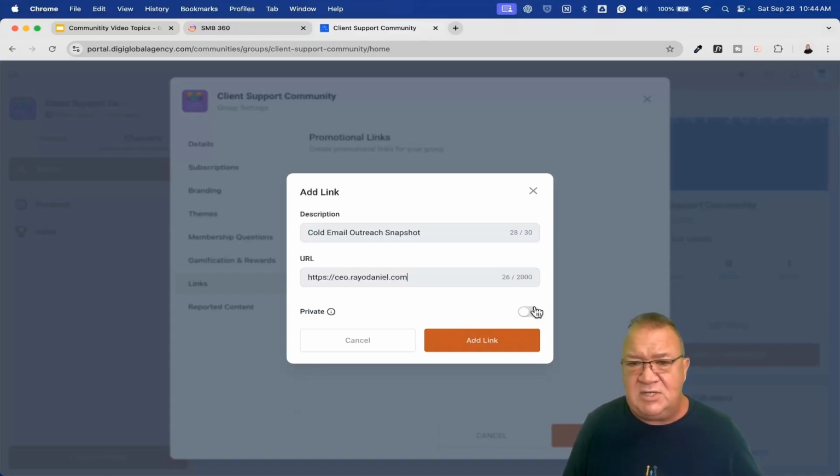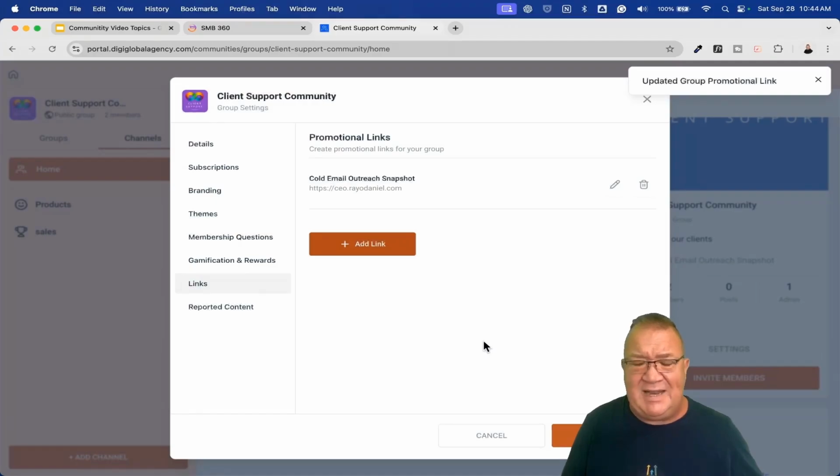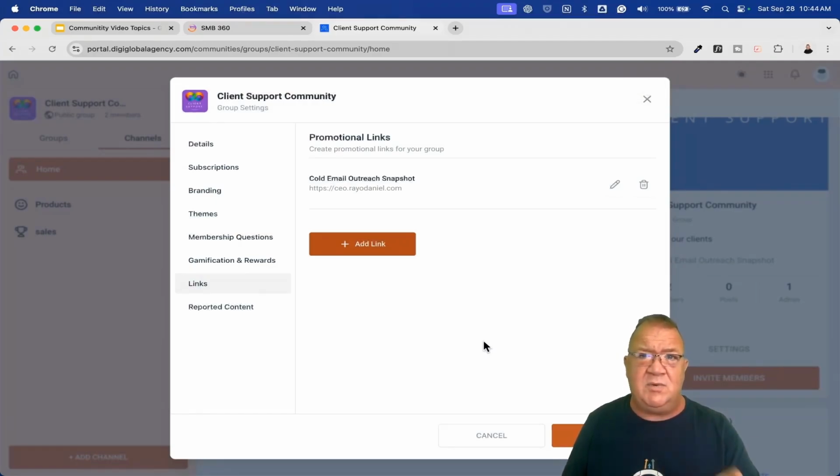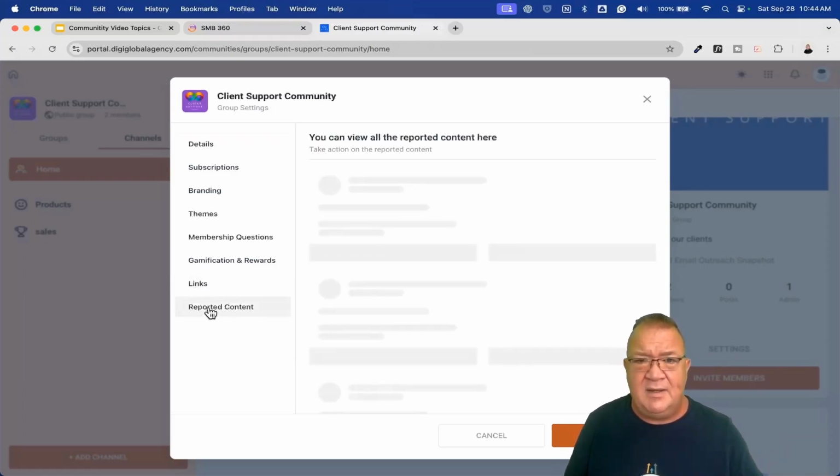Now, if you wanted to, you could make this link private, which means that you'd have to be a member of the group to see it. If you put that in there, private means only members of the group can see it, or you can make it public. And I'm going to click on that add link, and once we're done here, I'm going to show you where that link is, just to make sure that you understand where these links are going to be located. And then report content.